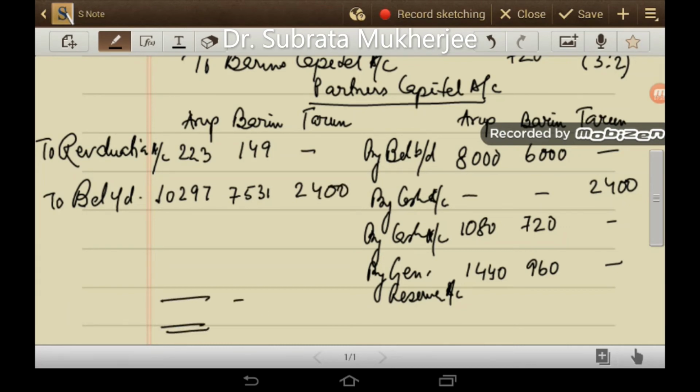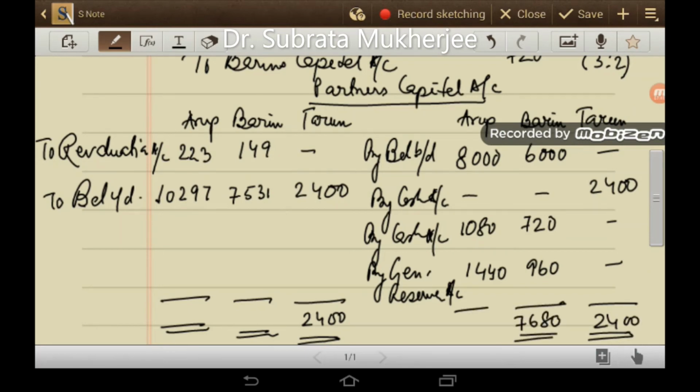Both side totals are 2,400, 7,680 and 10,520. So this is your partners' capital account.